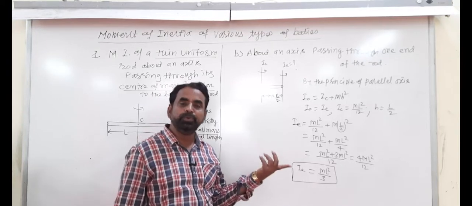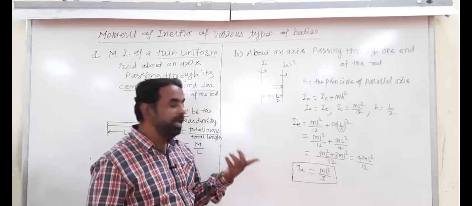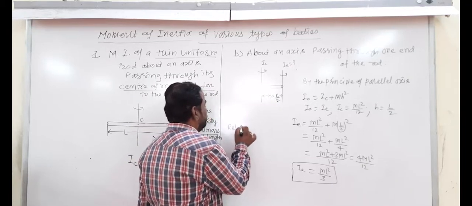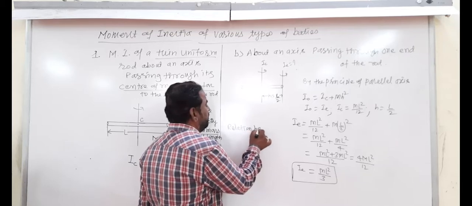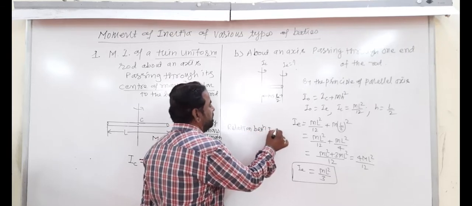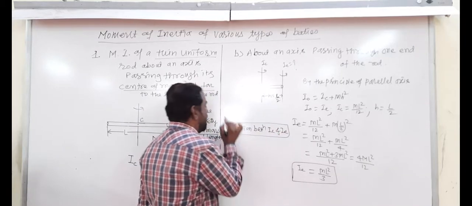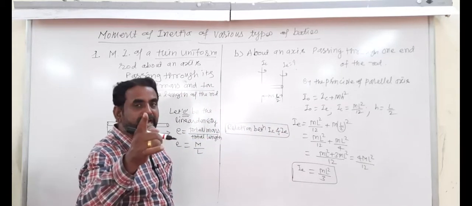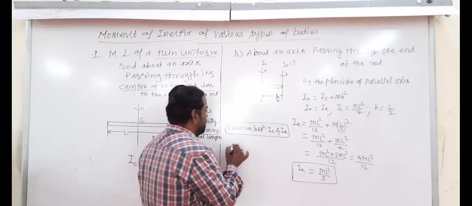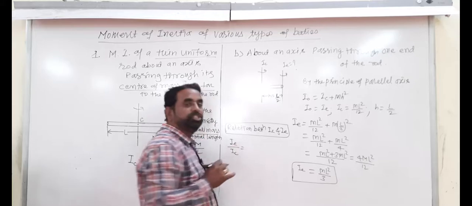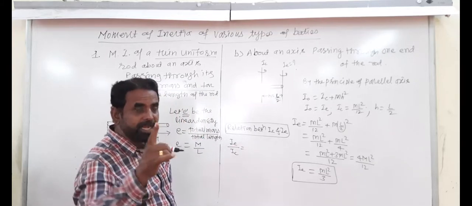You can calculate it orally. We need a relation between IC and IE. How to calculate? Take the ratio of IE upon IC.